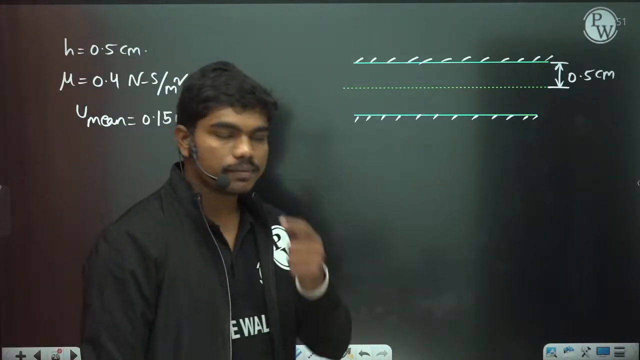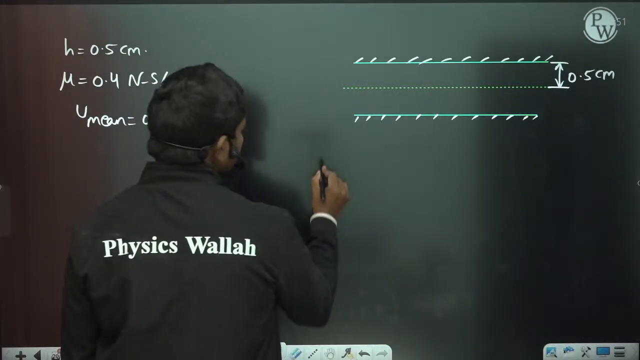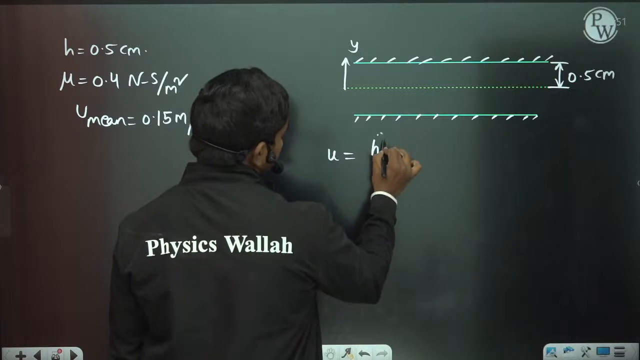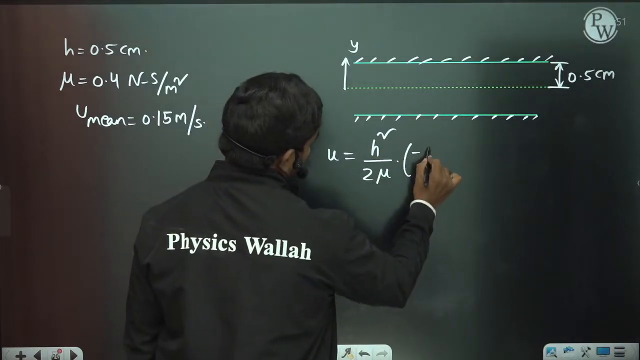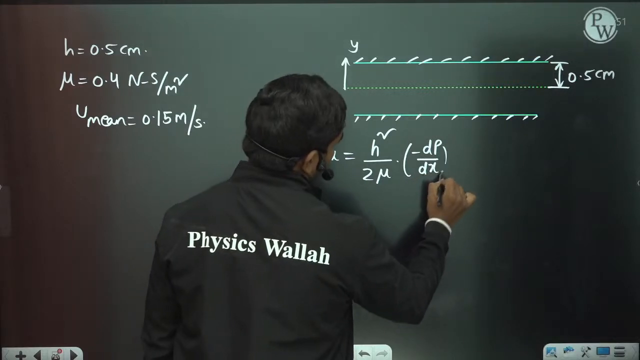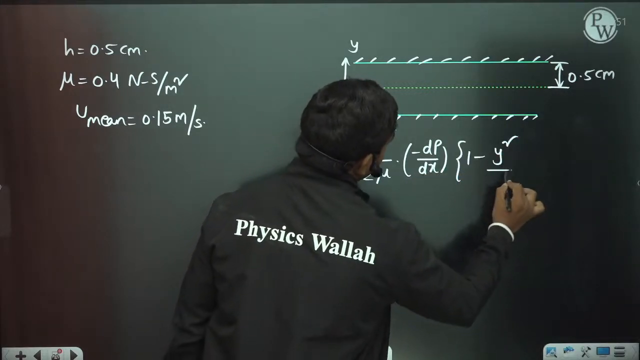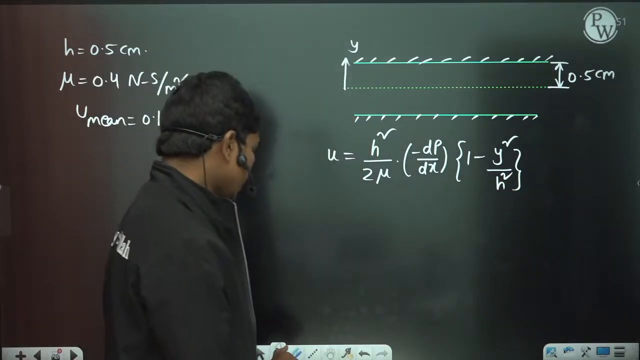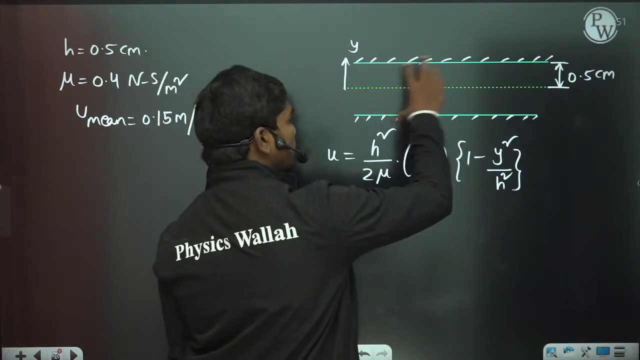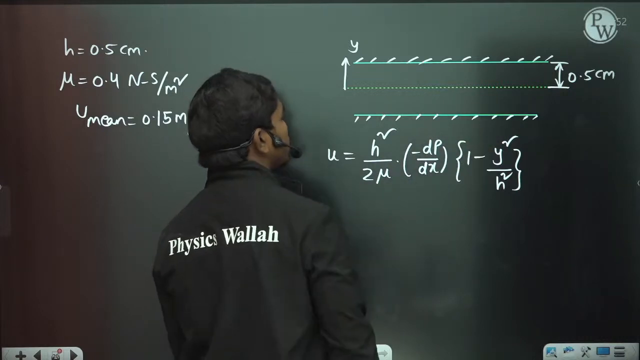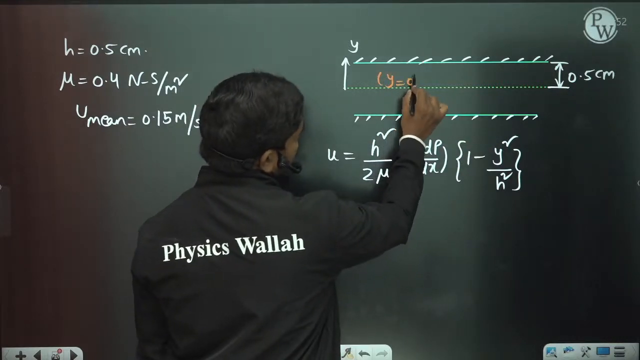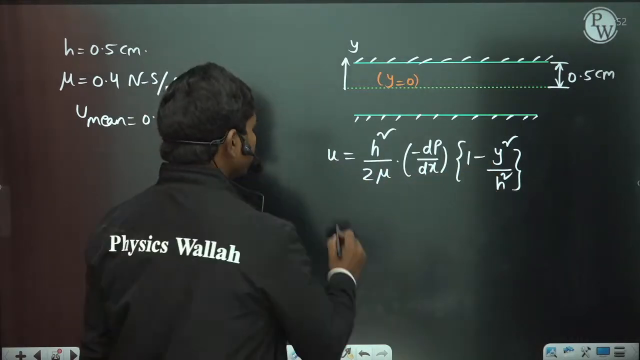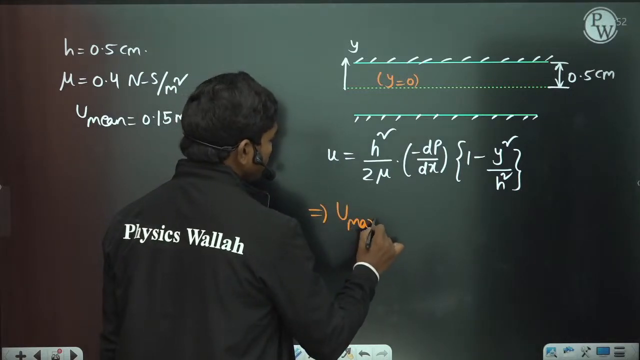I told you for this case, if y is measured from the center, then the velocity function is given by h square by 2 mu times minus dp by dx times of 1 minus y square by h square. I have given you this expression in the beginning today. Now if you want the maximum velocity, then when plates are fixed, maximum velocity will lie at the center, which is y equal to 0. If you replace y equal to 0, the velocity you get is the maximum velocity in this case.